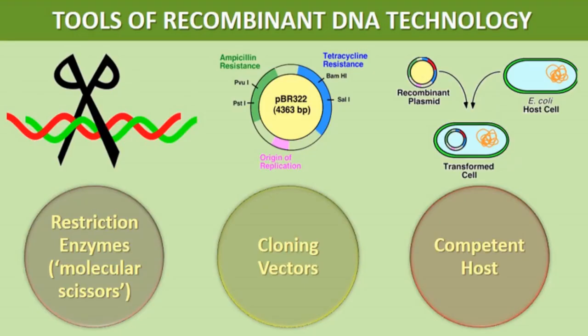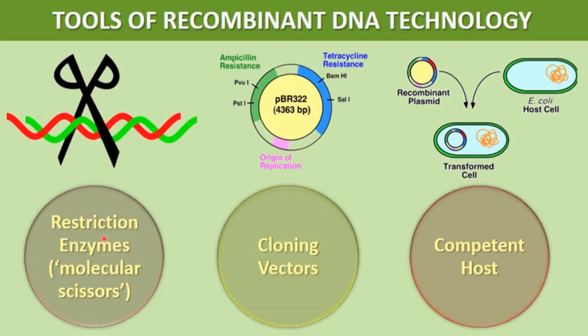We need to discuss the tools that are required for this recombinant DNA technology. So these are the tools. First, restriction enzymes, which are also called molecular scissors, then cloning vectors, and then competent host. So we'll discuss these restriction enzymes. These are also called molecular scissors because they cut the DNA. Like this DNA strand you can see here, and this is like a scissor.